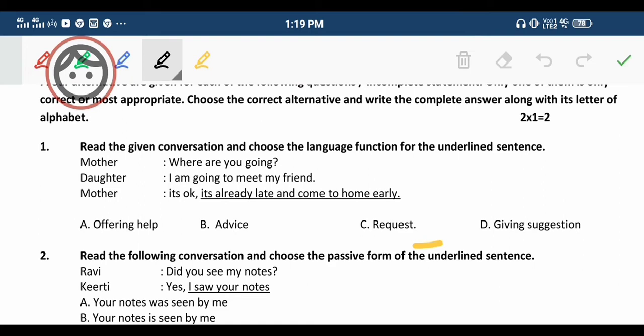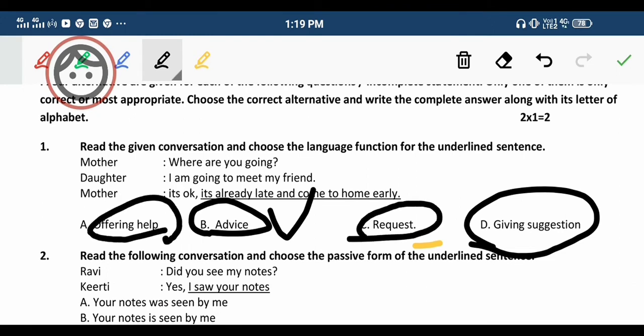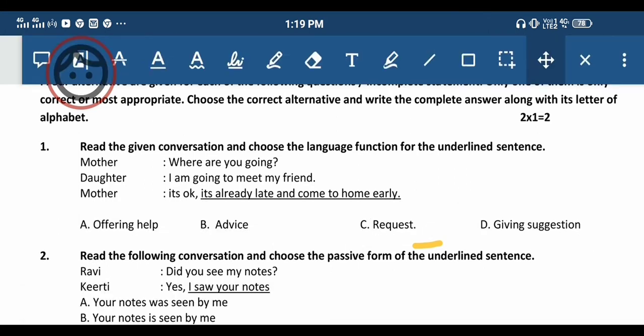So what is this? It's advice, or giving a suggestion. Offering help is different, and it is not a request, because the mother is not requesting her daughter; she is giving advice.